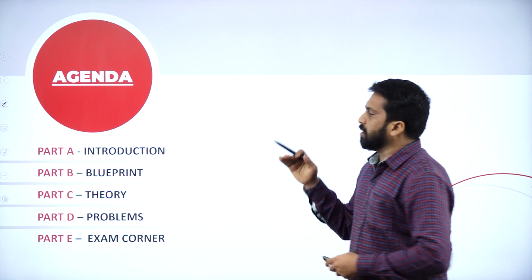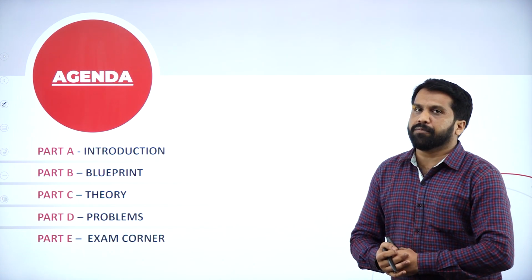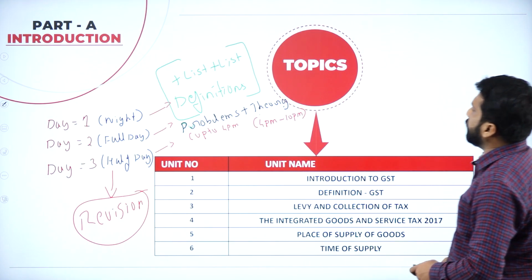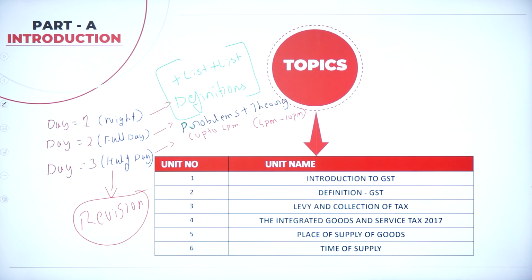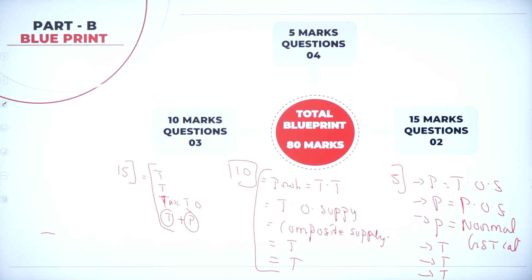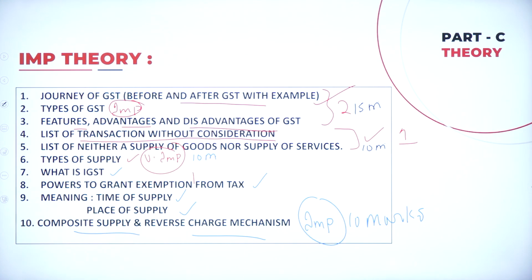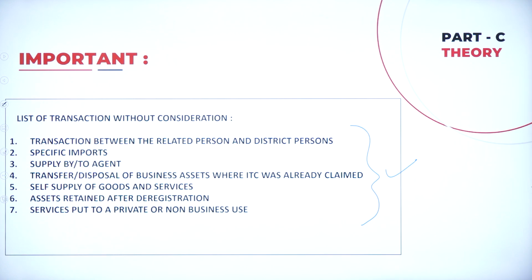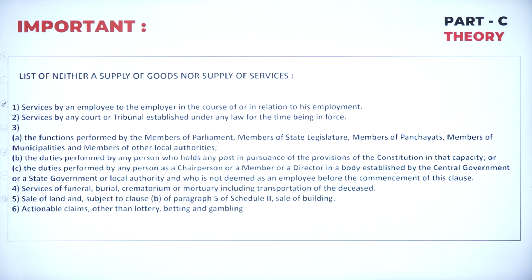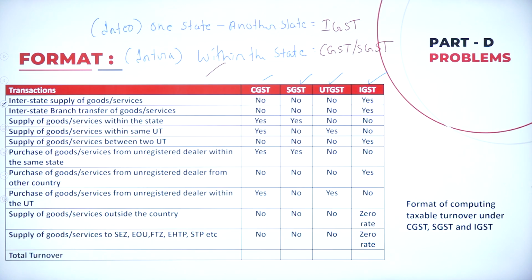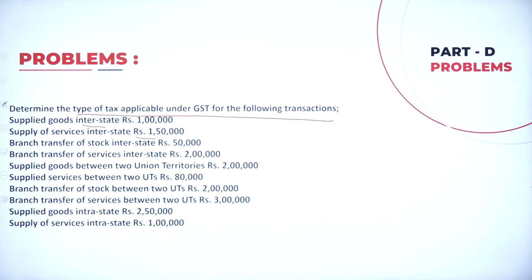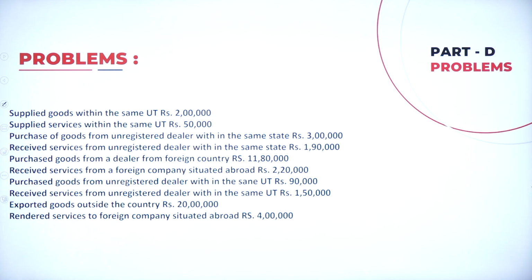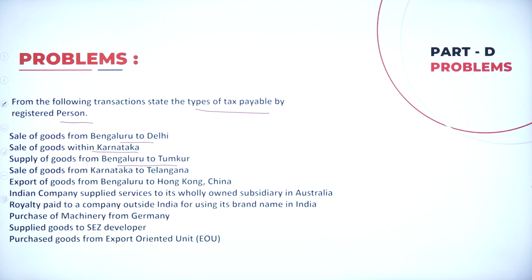Now, I'll go to the screen. Please take a screenshot and work it out at home. So these are the plans and your syllabus. These are your marks allocation, and these are the theory parts. Yes, your definitions. List of transactions without consideration, list of supply of goods, not supply of services, format, problem, continuation, solution.